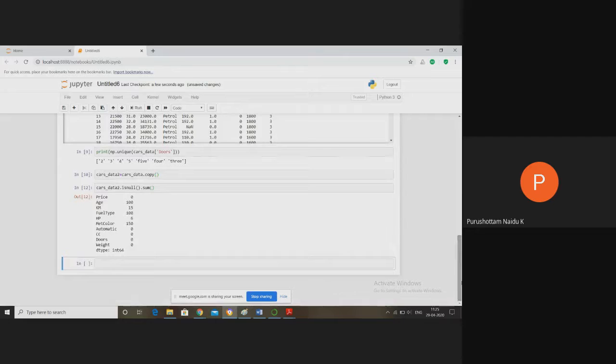So we are detecting the number of missing values in each and every column. Age has 100, KM has 15, fuel type has 100, metallic color has 150, like that. The remaining columns do not have any missing values.